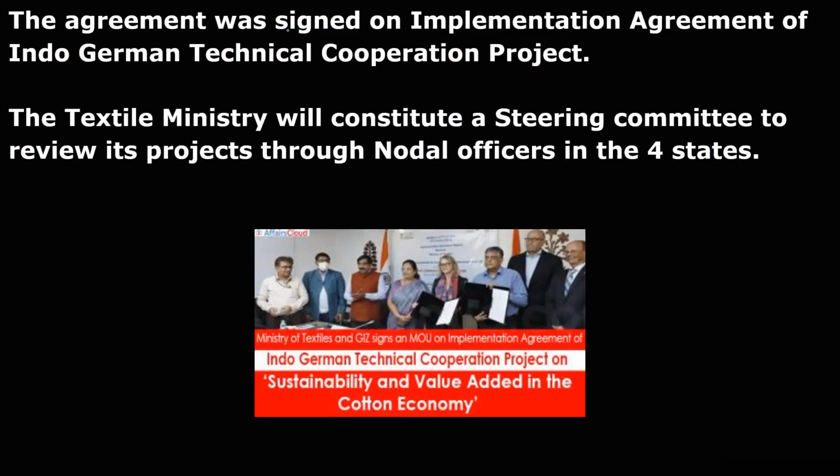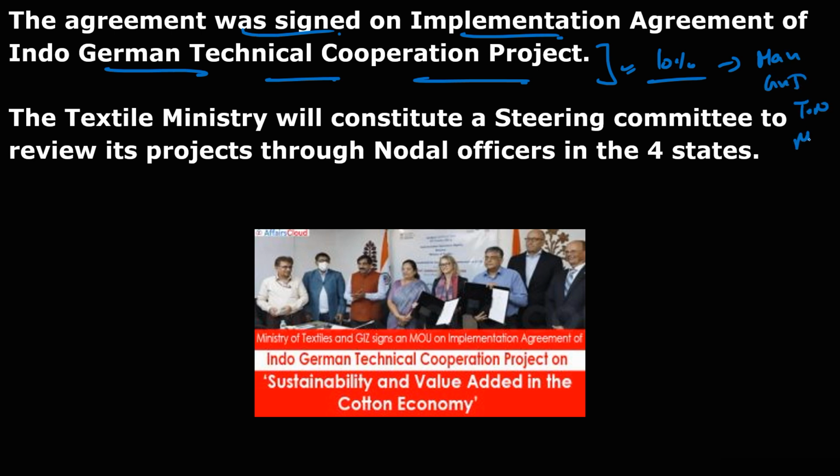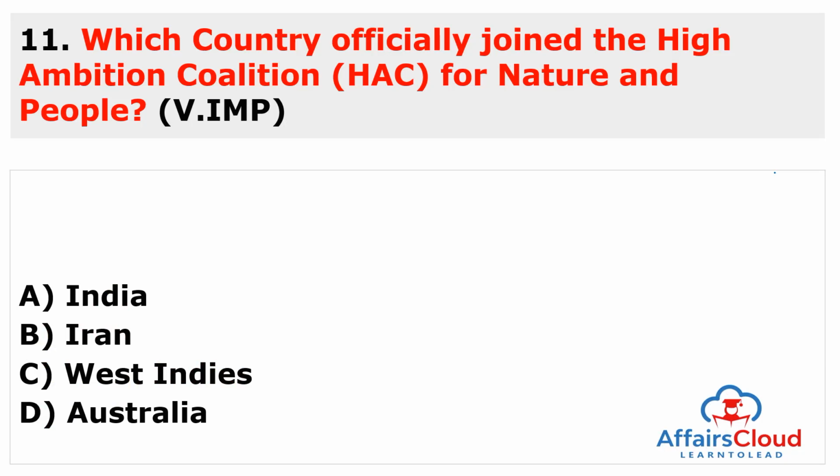So you can also see here the agreement was signed on the implementation agreement of the Indo-German Technical Cooperation Project, and the main target is to increase the yield of cotton by 10%, especially in the 4 states. One is Maharashtra, second is Gujarat, Tamil Nadu and Madhya Pradesh. So you have to remember this.